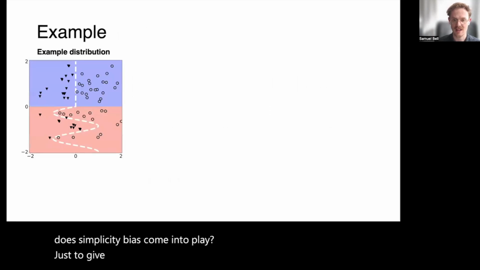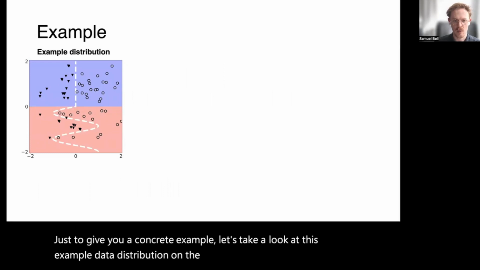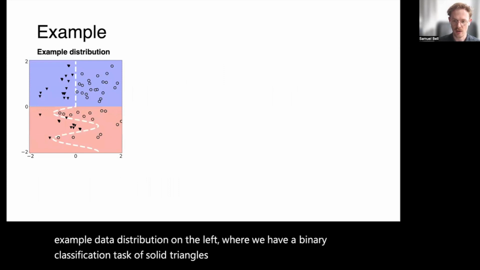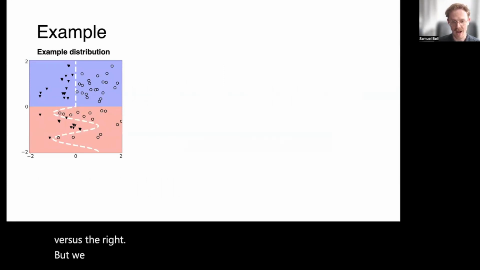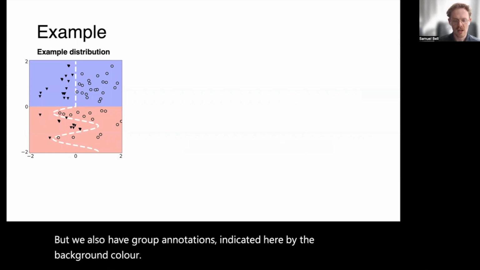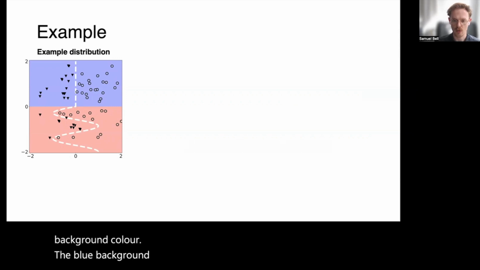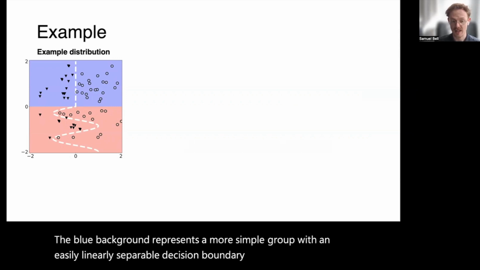Just to give you a concrete example, let's take a look at this example data distribution on the left, where we have a binary classification task of solid triangles versus hollow circles, on the left versus the right. But we also have group annotations indicated here by the background color. The blue background represents a more simple group with an easily linearly separable decision boundary marked in white.